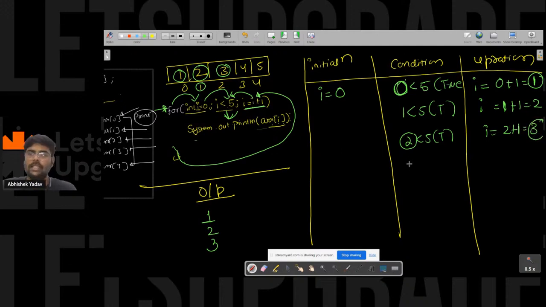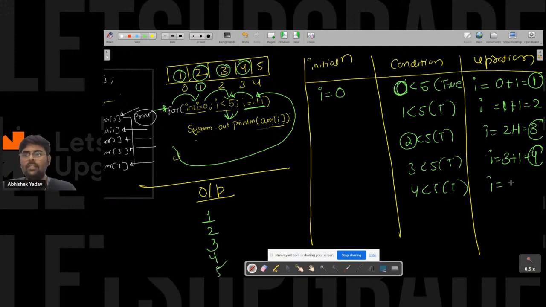After that, again you will check the condition. 3 is less than 5. The condition is true. You will move inside the body. You will print ARR of 3. ARR of 3 is what? 4. So you will print 4 on the output screen, and after that you will again go to the updation part, and here 3 plus 1 is what? 4, right? So again 4 is less than 5. The condition is true. You will print 5 on the output screen. You will update the value of I, that is 4 plus 1 is 5, right?